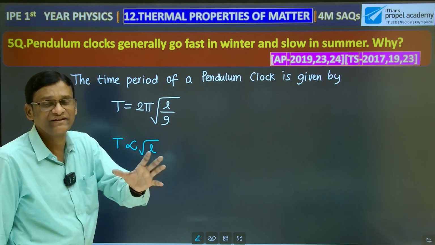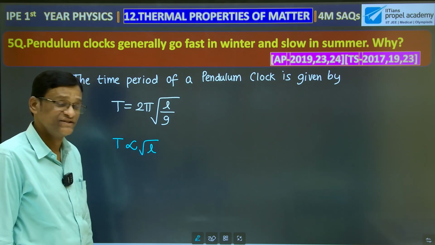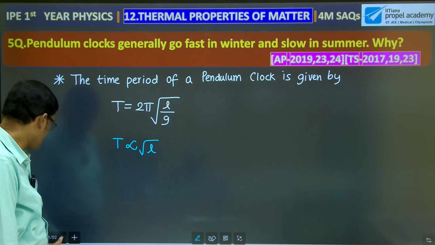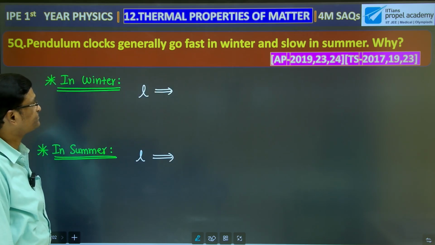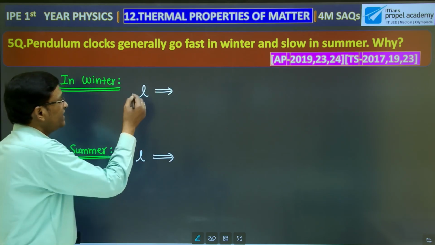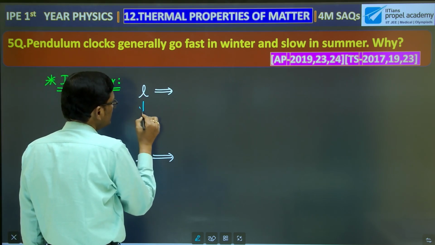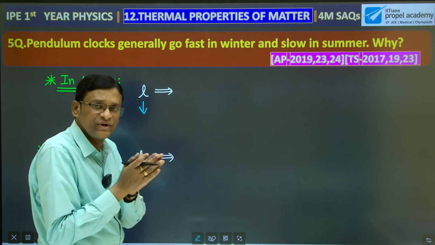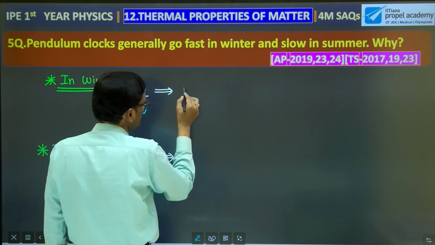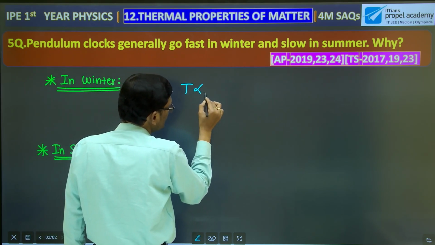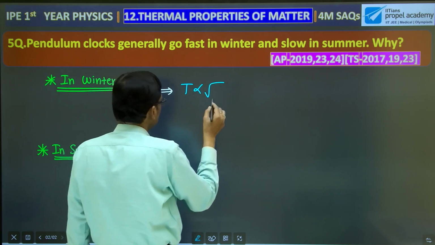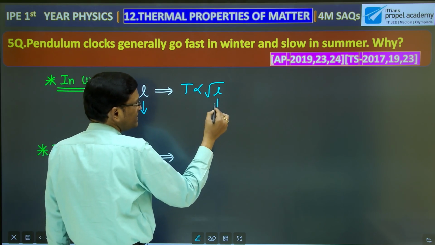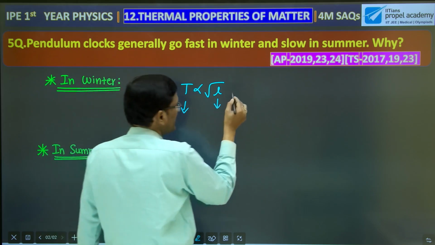We need to write the narration. That is important presentation. Now, I will explain a little bit in detail in the next page with the help of equations. In winter beta, the length of the pendulum generally decreases. Why? Because whenever temperature decreases, we know that metals contract. Since time period is directly proportional to the square root of the length of the pendulum, whenever this length is decreasing, time period is also decreasing.